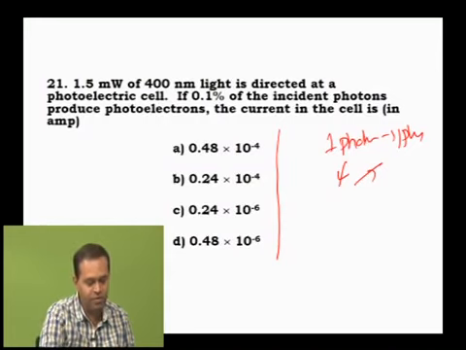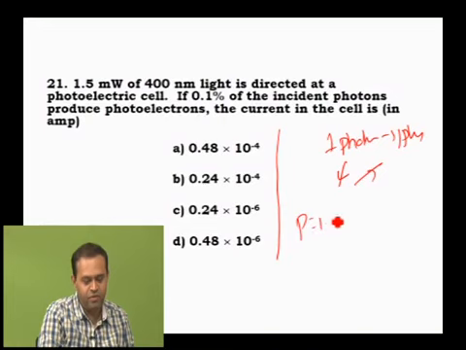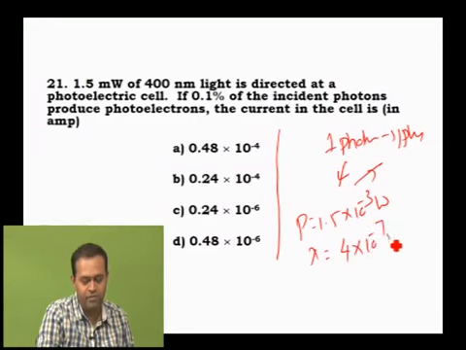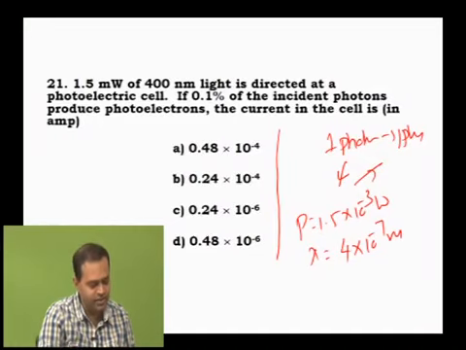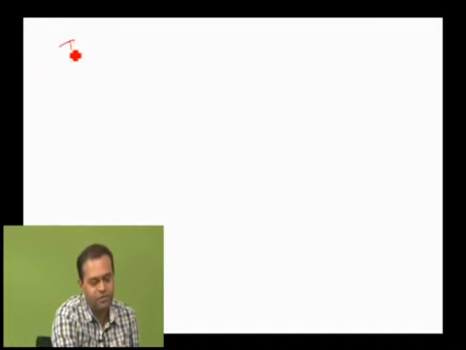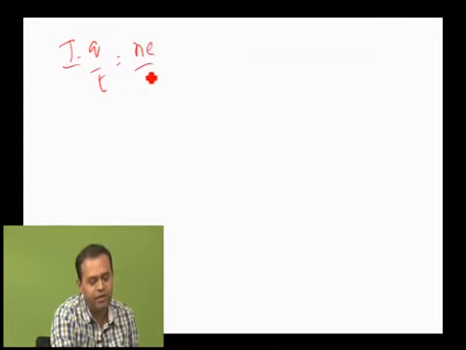What all is given? Power is given. Power is equal to 1.5 milliwatt, which means 10⁻³, and the wavelength is given, 400, so write 4 × 10⁻⁷ meter. Okay? Now calculate what is the current value. Listen, you know the expression I is equal to Q divided by T. Q is equal to N into e by T. Tell me, what does N by T represent? It is the number of electrons emitted per second.